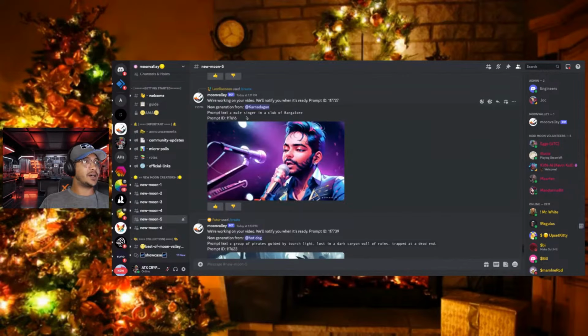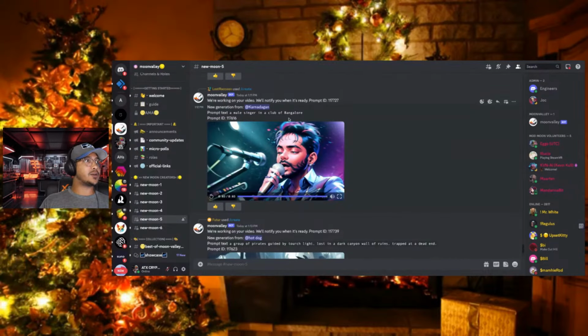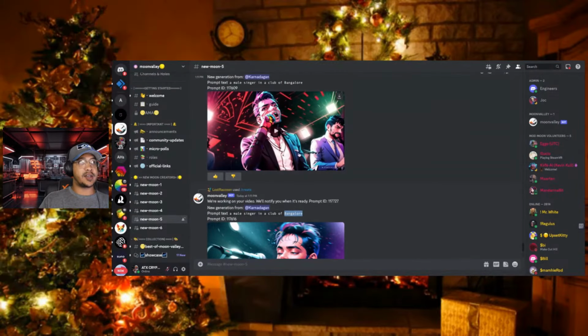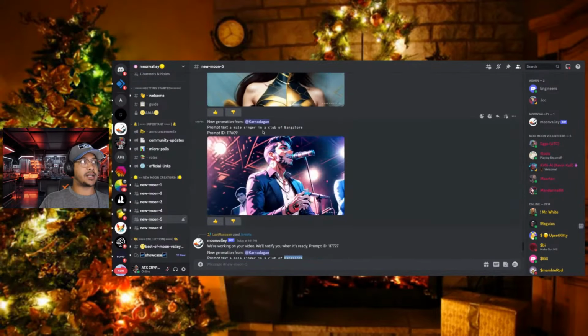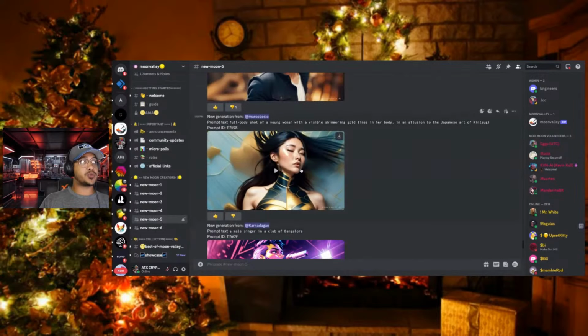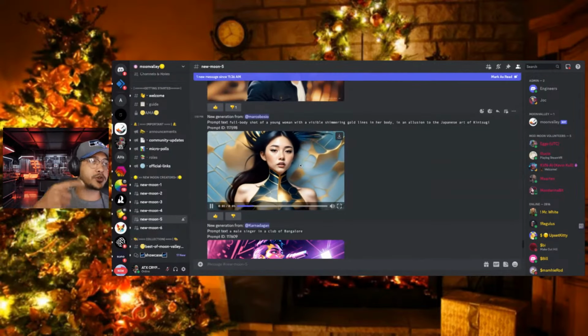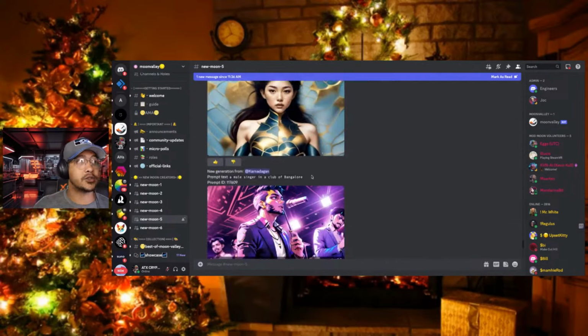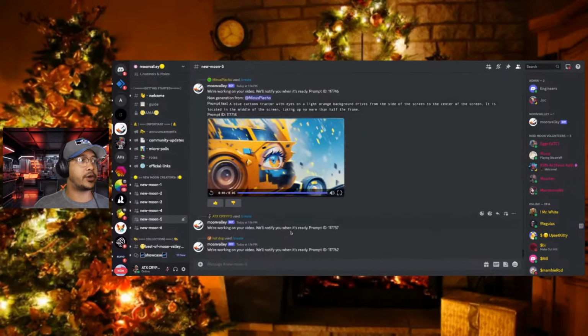Look at a male singer in a club of Bangalore. I wouldn't type that in on that one. And then you get this image, right? And again, look, this person actually ended up doing a few times, and that's one way to do it too. You just type in multiple prompts back to back, and it'll just load when it gets there, folks. You don't have to worry about waiting on it. It says we'll notify you when it's ready.